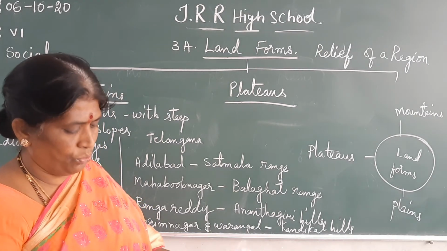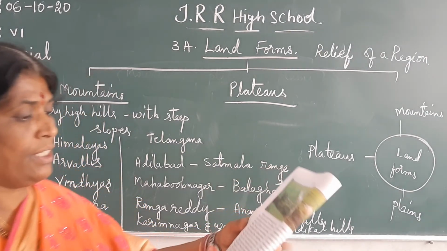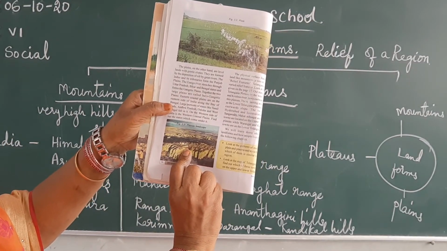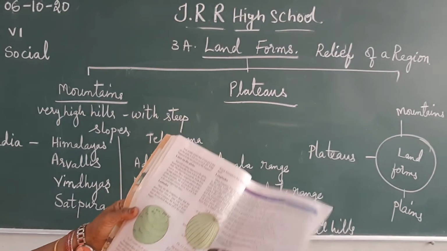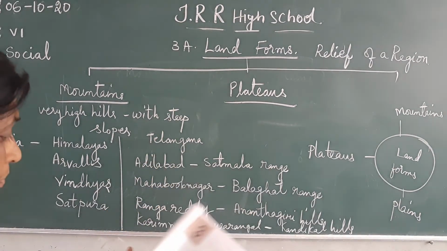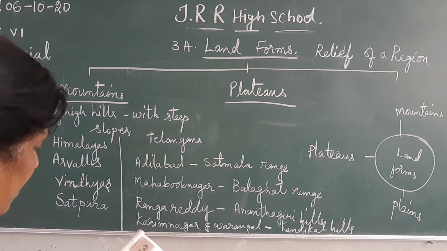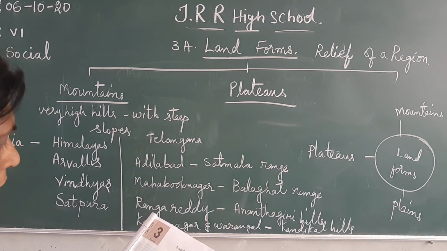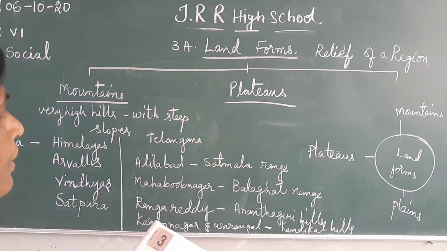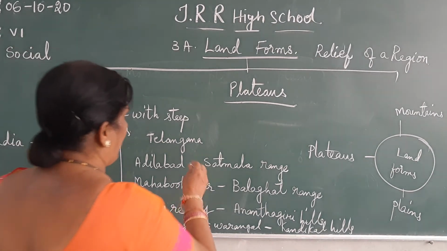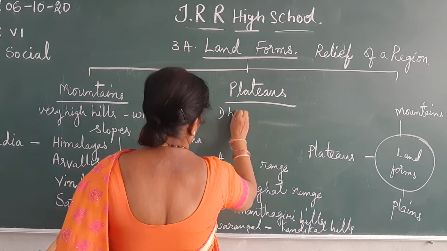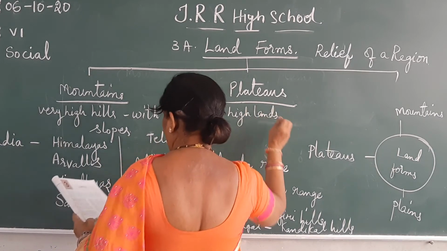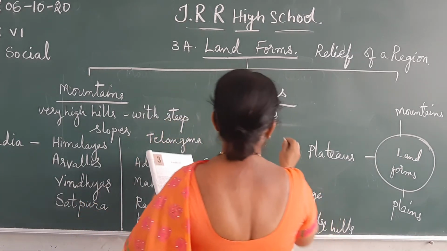Actually, what is a plateau? You can see here, this is a plateau. A plateau is a region that is also highland, but it has more flatlands with some hills in between them.